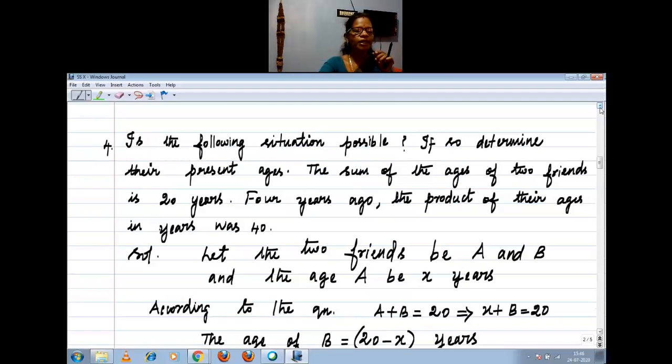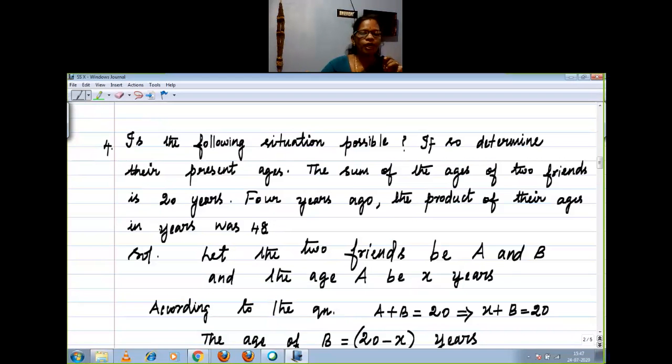If so, determine the ages. The sum of the ages of two friends is 20 years. 4 years ago, the product of their ages in years was 48. Sorry, I wrote it wrongly earlier, it is 48. Let the two friends be A and B. That is our assumption only, right?